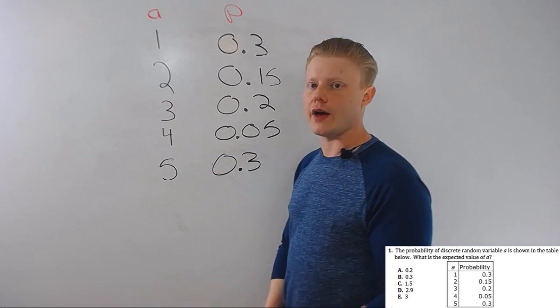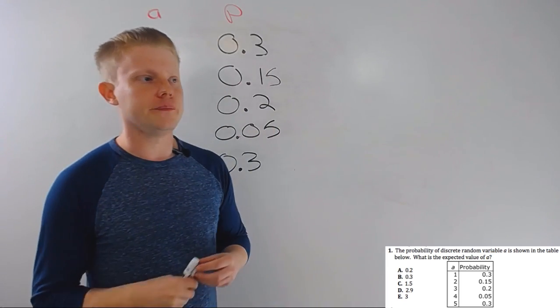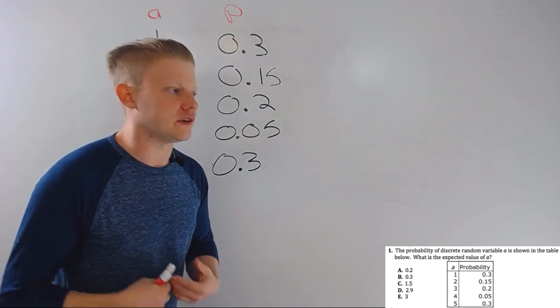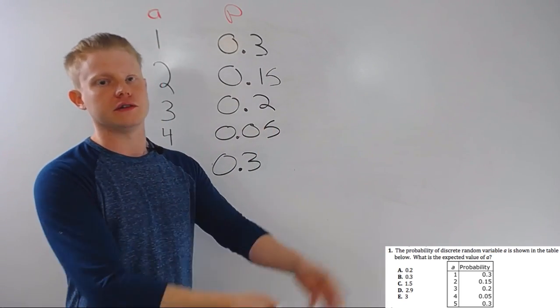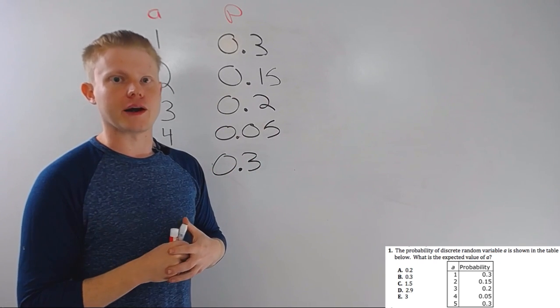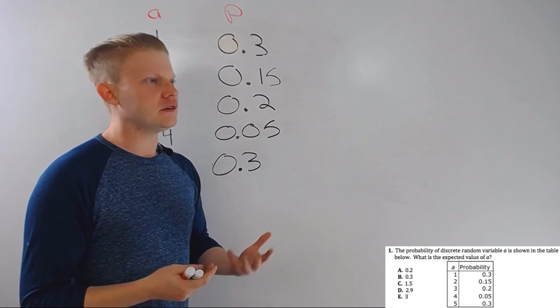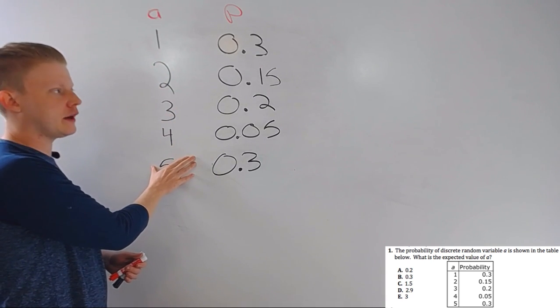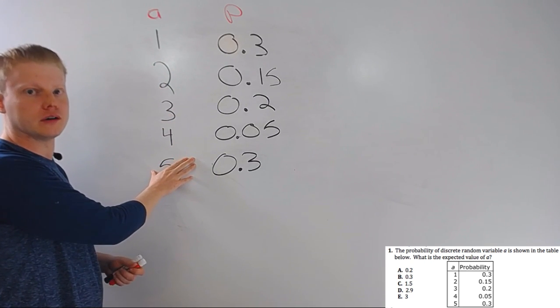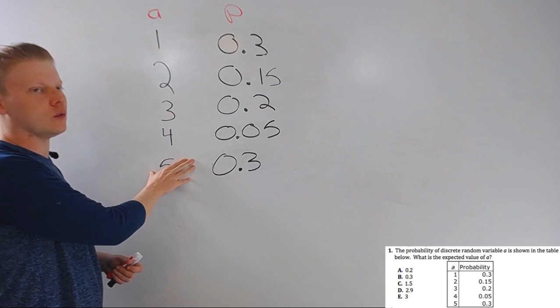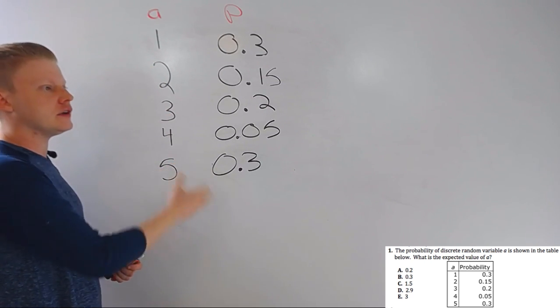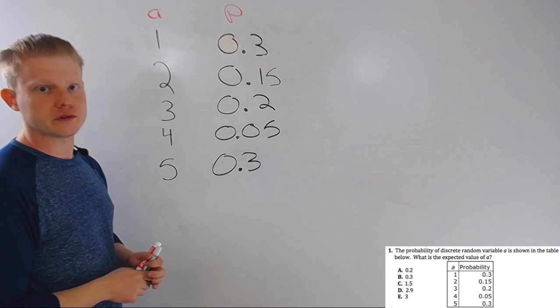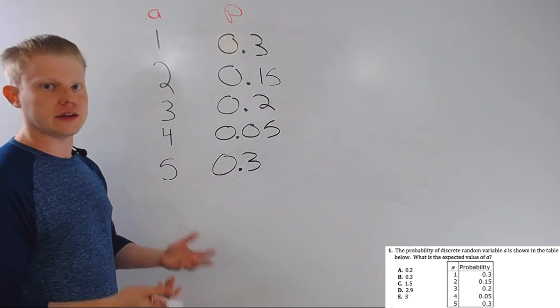Now, expected value kind of gives you the idea of what you'd get if you did a whole bunch of these experiments. It doesn't usually spit out an actual outcome. It spits out some sort of decimal answer. So it doesn't really tell you the future. It tells you if you did this a whole bunch of times and averaged all those together, you get this, roughly.